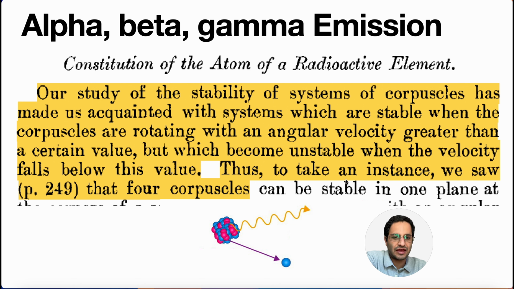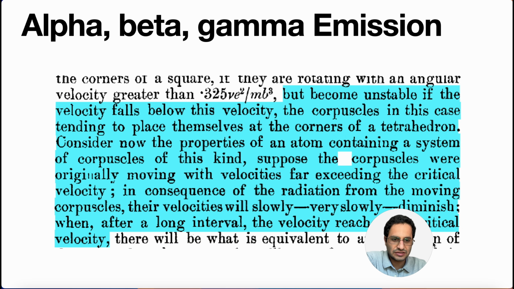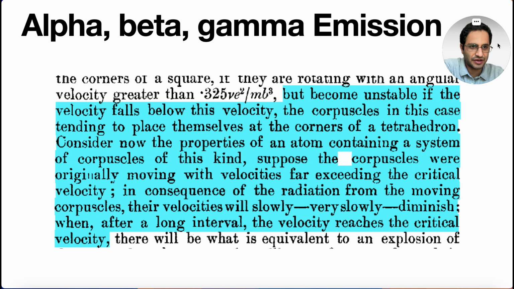Thus, to take an instance, we saw that 4 corpuscles can be stable. So he's giving an example here. Let me go to the next part. Sorry, I have to move my image because I didn't make this arrangement that good. But they become unstable if the velocity falls below this velocity, the corpuscles, in this case, tending to place themselves at the corners of the tetrahedron.